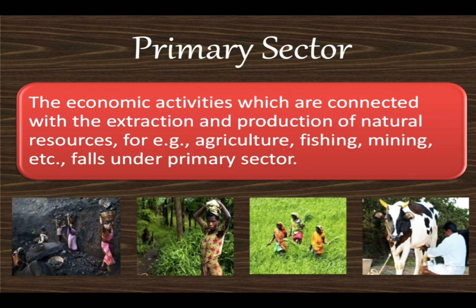The basic and most important is agriculture, which is a primary sector activity that earns income for India. About 60% of India is involved in agriculture, since most of the natural products we get are from agriculture, dairy, fishing, forestry. So this primary sector is also referred to as agriculture and related sector.